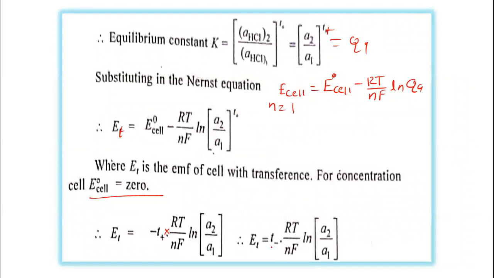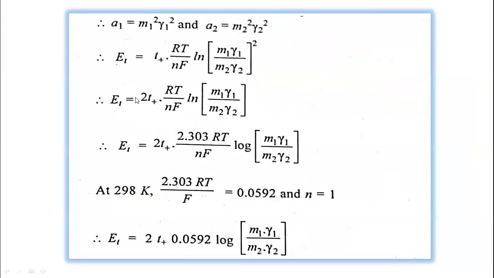So E_t is equal to t+ RT upon nF ln a2 upon a1, changing the sign, so the numerator goes to the denominator. Now a1 and a2 are the activities of the electrolytes. We know that HCl is a univalent electrolyte, so a1 is equal to m1 squared gamma1 squared and a2 equal to m2 squared gamma2 squared.